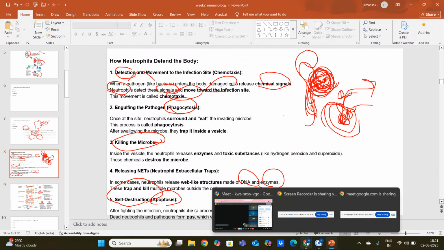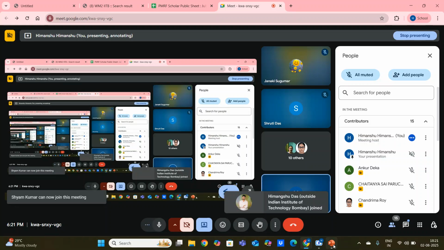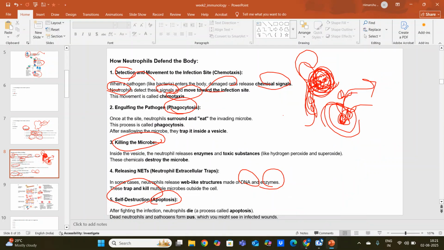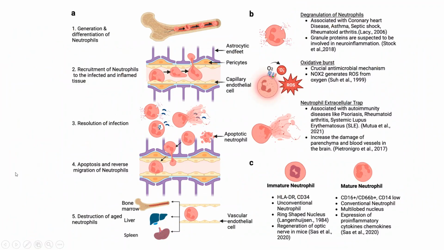So once their job is done, they kill themselves, right? And this process we call self destruction. After fighting the infection, these neutrophils die. So in this way, the neutrophil defends our body from injury or from any infection, right?